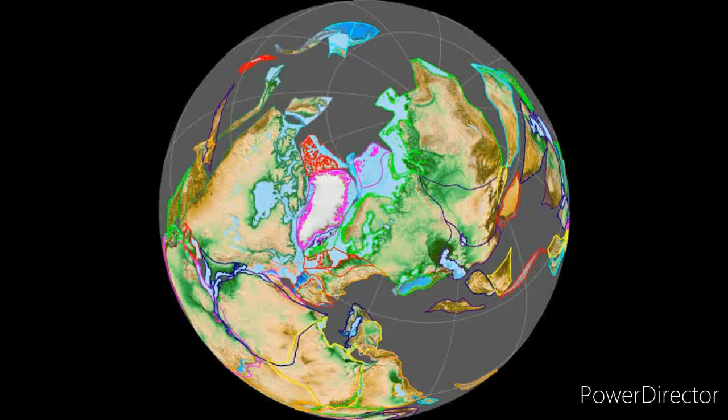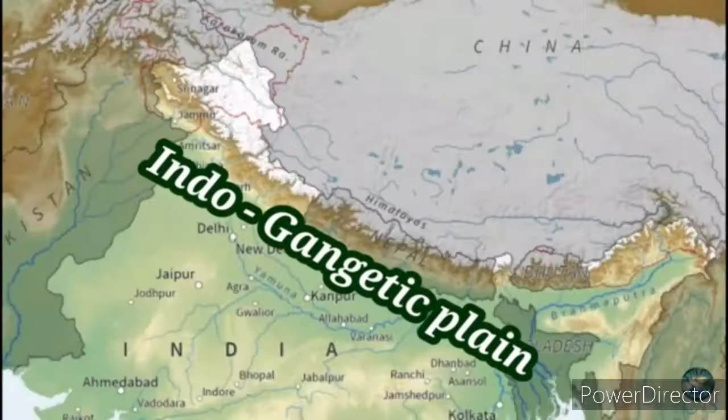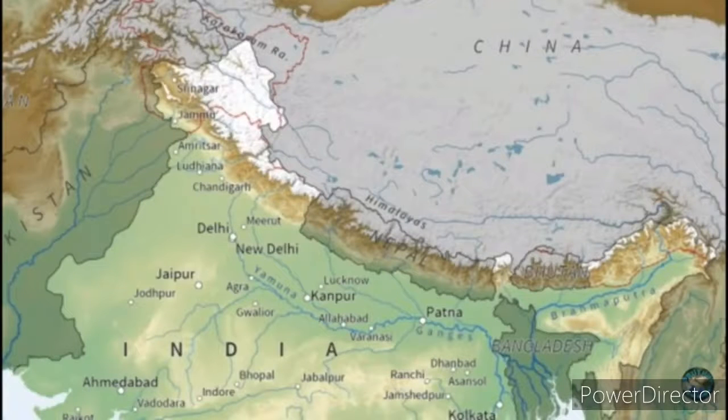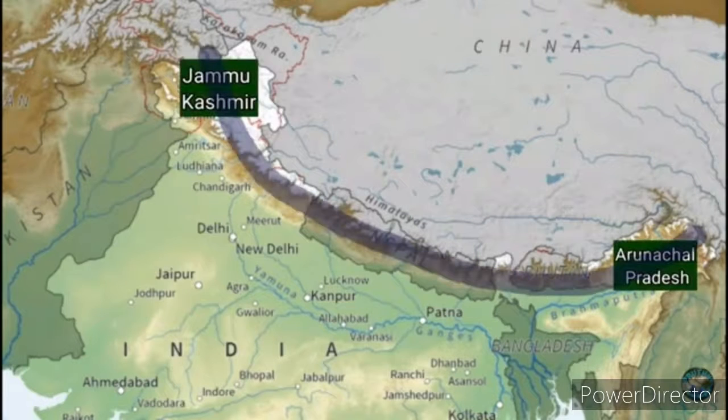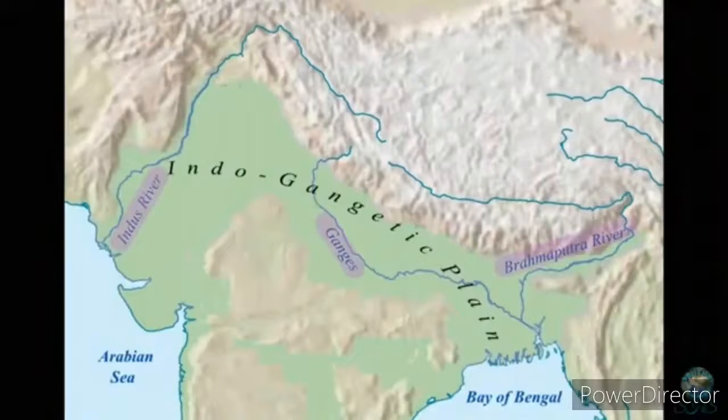So these are the three parts of the Himalayan ranges and their elevations, which we discussed just now. Let us see the Indo-Gangetic plains. The Indo-Gangetic plains broadly consist of three divisions.